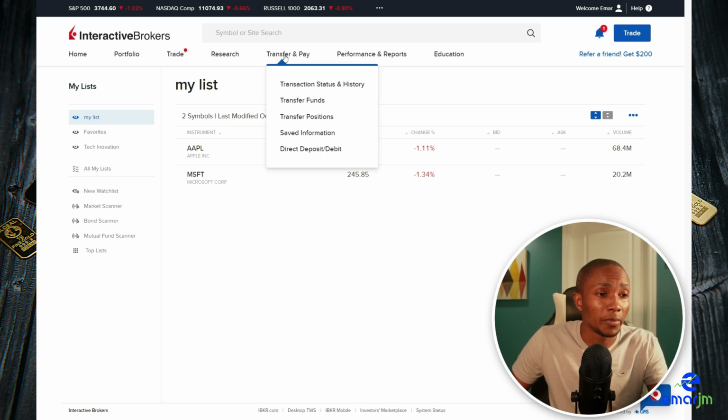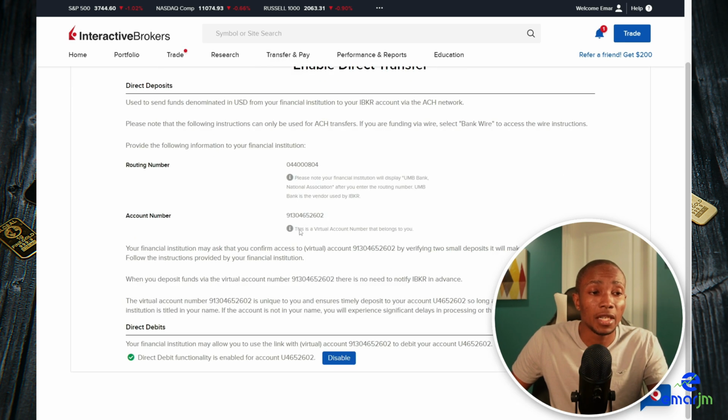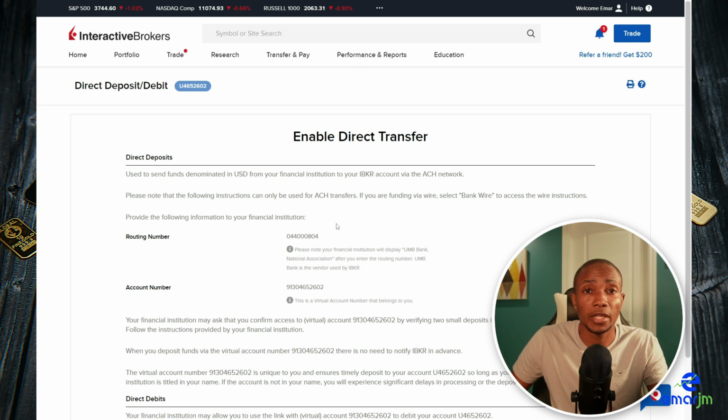On the transfer and pay tab, you can see a transaction status and history. And for the transfer tab, this is going to take you back to where you can fund and deposit your account. For the transfer position, if you have another brokerage account that allows you to trade with them, then you can always transfer your positions to that broker, just like how you transfer money from one bank to another. Now when you have direct debit enabled, you can transfer money to your Interactive Brokers just like a bank account. So you can even receive your paycheck deposited to your Interactive Brokers.